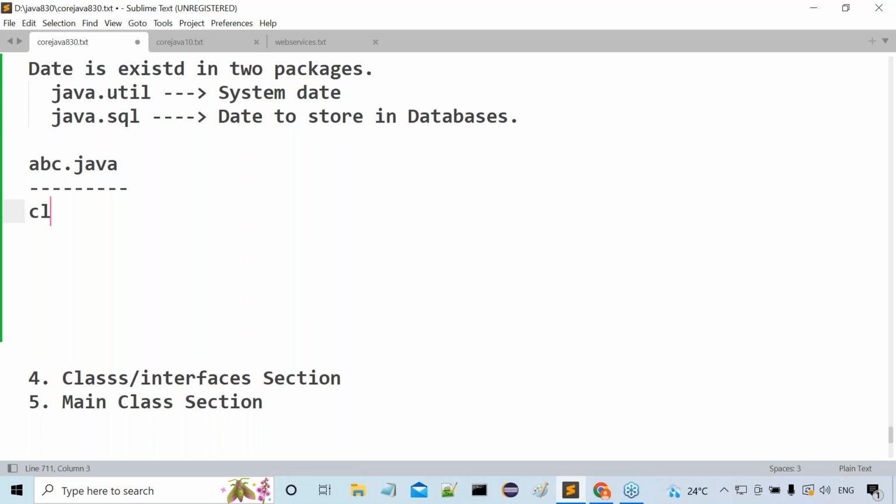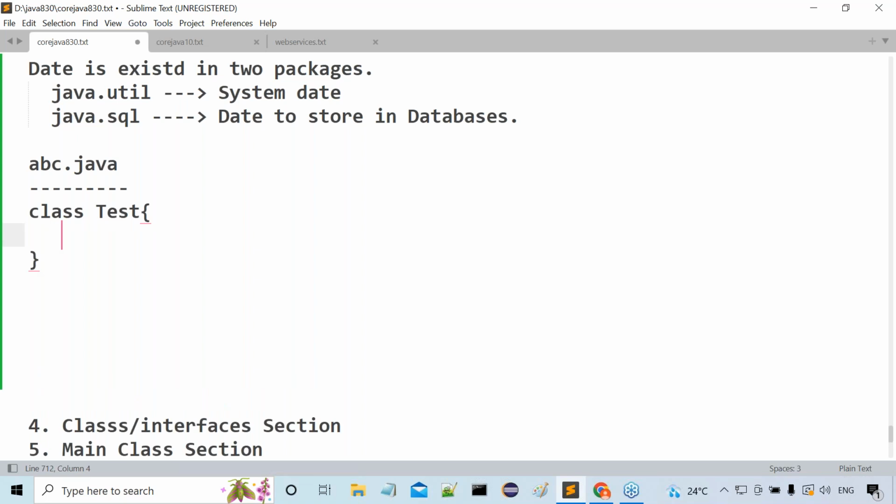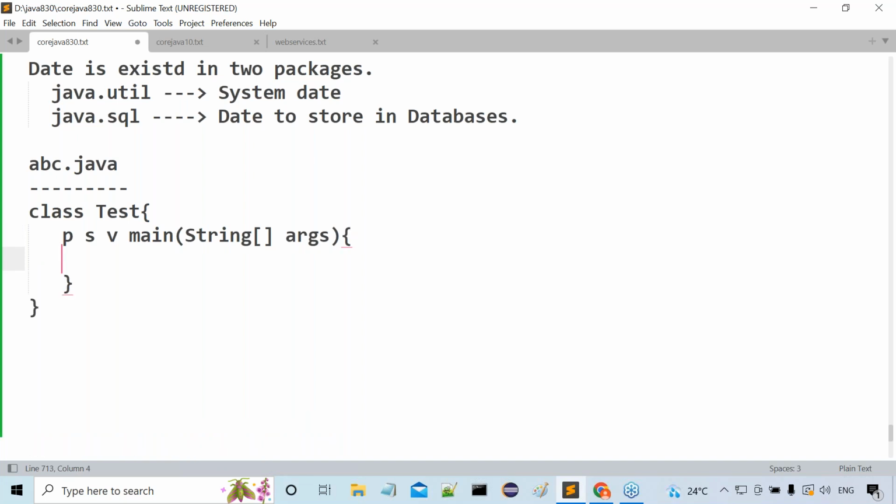Now I want to take a class test. Whenever we want to write a Java program, what do we have to write? Main program. Main method is required or not? What is this main method actually? Public static void main, the shortcut I'm using there. Then inside this, String array args.